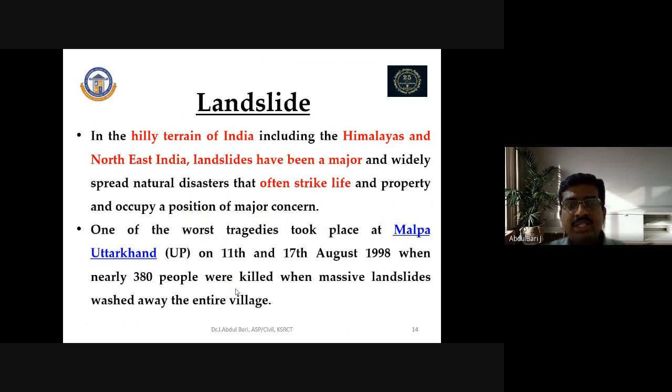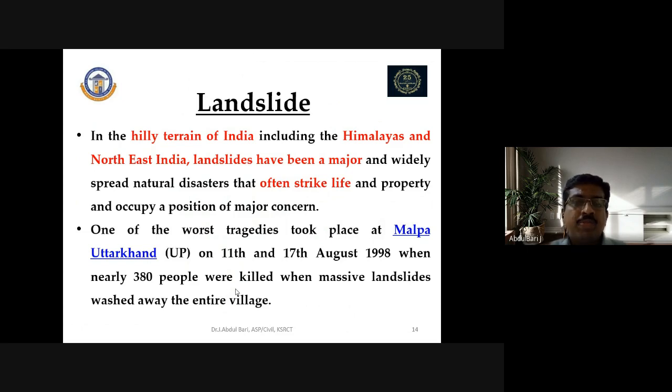One of the worst tragedies took place at Malpa, Uttarakhand, in August 1998, where nearly 380 people were killed when massive landslides washed away the entire village. Even in Tamil Nadu, landslides have occurred in the Ooty region, where people were badly affected. So landslides are a direct and sudden cause of natural disaster.